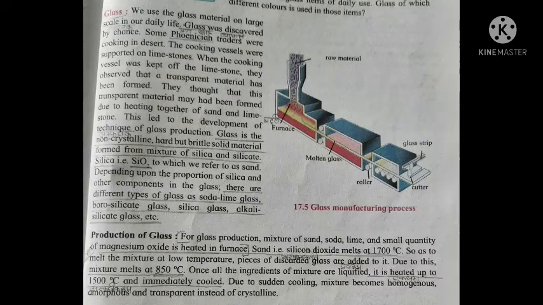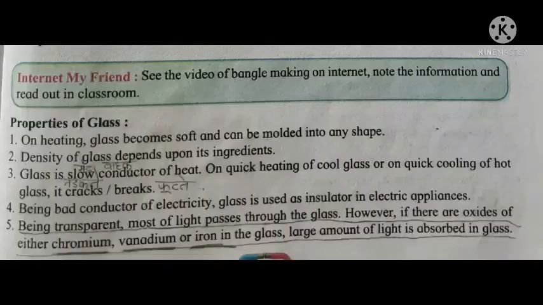Production of glass. For glass production, a mixture of sand, soda, lime and a small quantity of magnesium oxide is heated in a furnace. Okay, after that silicon dioxide, different temperatures are required for this: 1700 degrees, 850 degrees and also 1500 degrees Celsius, and it is immediately cooled to make crystalline glass. Okay, students, the next point is the properties of glass.